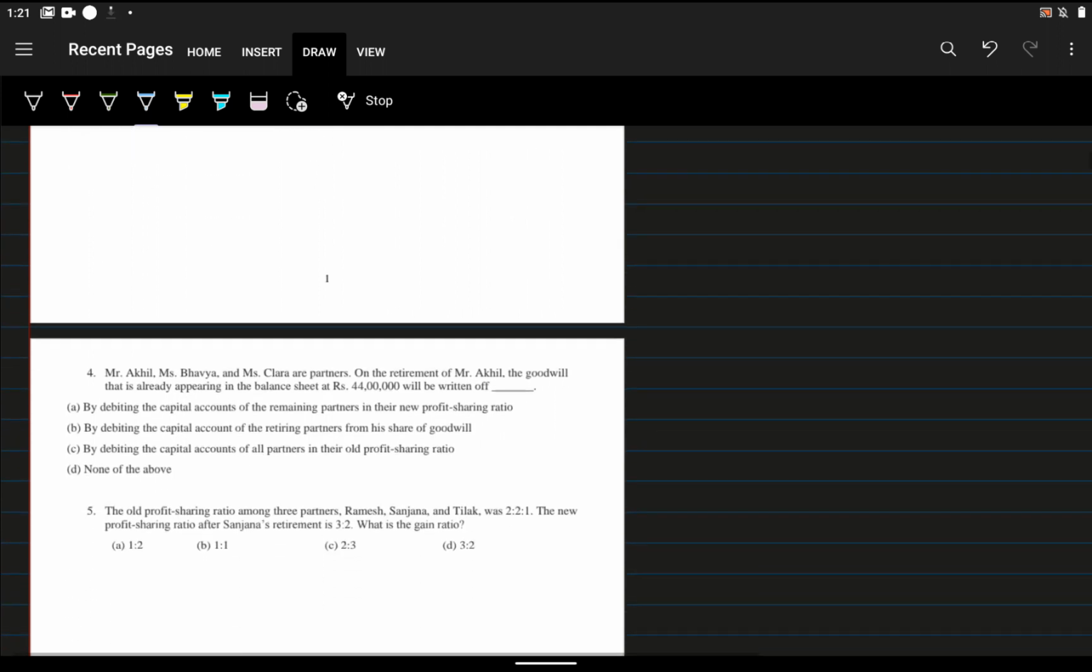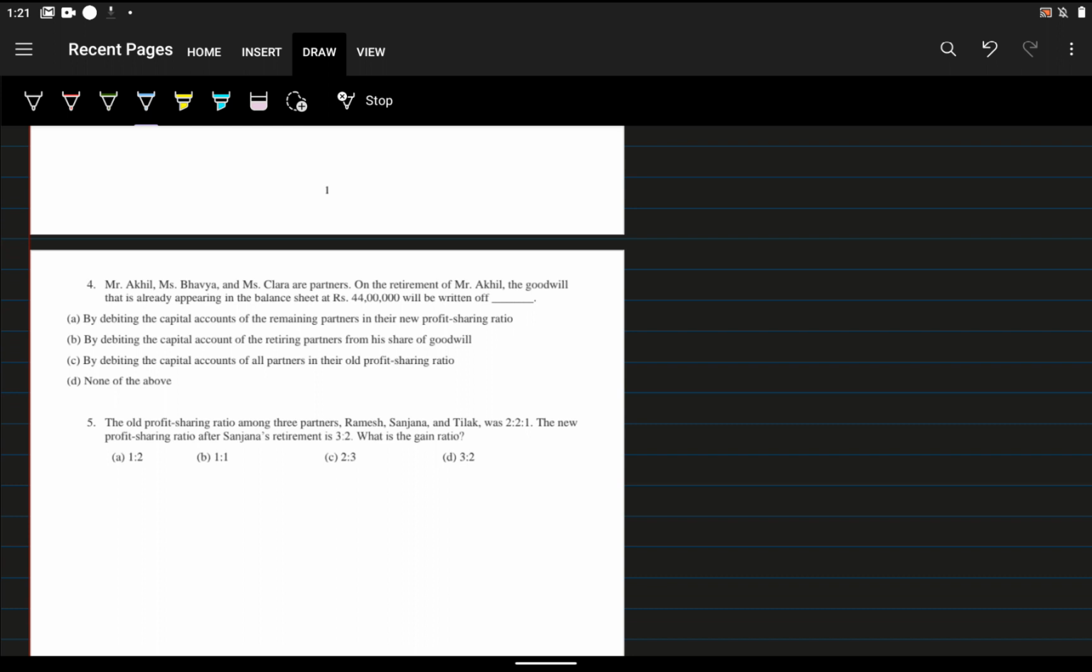And what about the fourth one? Mr. Agil, Miss Bhavya and Mrs. Clara are partners. On the retirement of Mr. Agil, the goodwill that is already appearing in the balance sheet, rupees 44 lakh, will be written off. So what is the question? If any goodwill is there at the time of retirement, what will we do? Same as what we did in admission, but in a retirement case, we distribute to all the partners, not only the old partners, including the retiring partner.